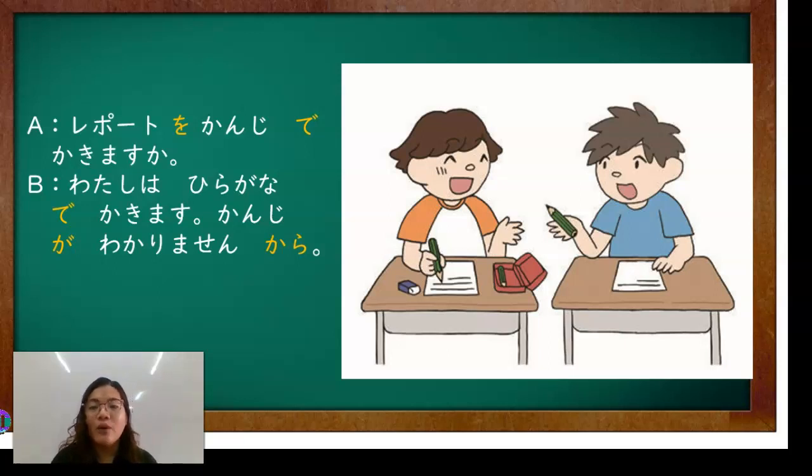Okay? Watashi wa hiragana de kakimasu. Kanji ga wakarimasen kara. Okay? Hindi, sinusulat ko siya gamit ang hiragana dahil hindi ko kasi alam ang kanji. Okay? So, pwede mo din siyang gamitin. Nasa hulihan yung reason. Okay, just like this example.